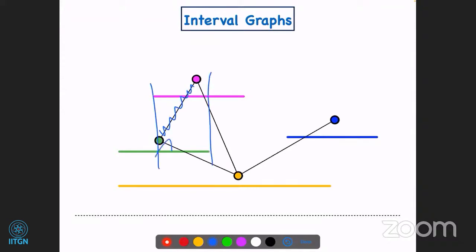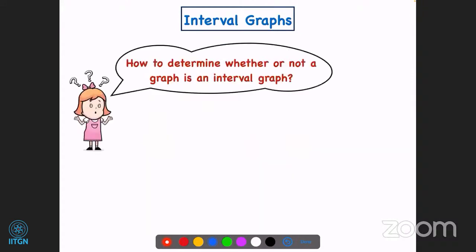We did not add an edge between the pink vertex and the blue vertex because their intervals do not intersect. So we add an edge if and only if the corresponding intervals intersect. A given graph is an interval graph if you can associate with every vertex an interval on the real line, so that you have an edge between a pair of vertices if and only if the corresponding intervals intersect.